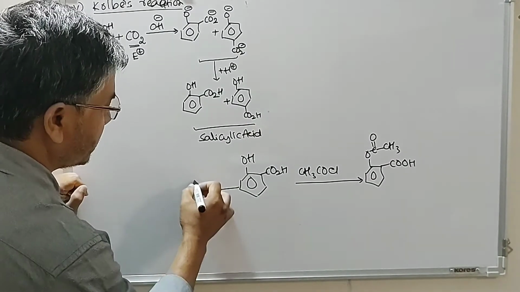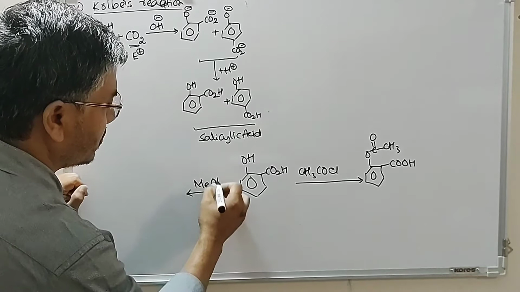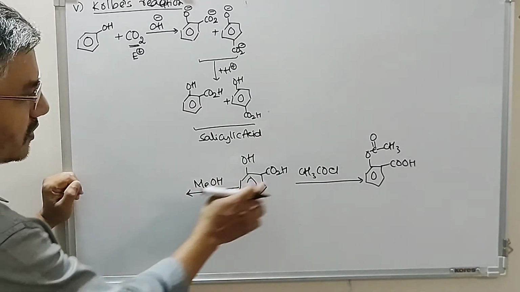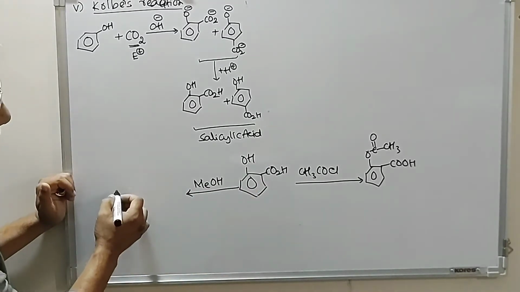If we carry out this reaction with methanol, again, look, an alcohol and an acid, so an ester will be formed.